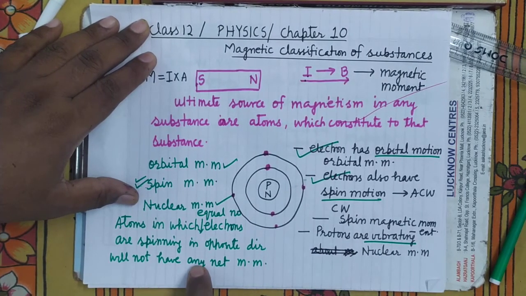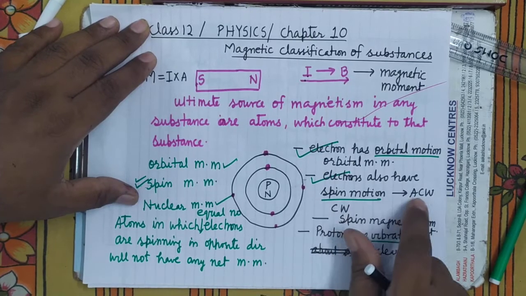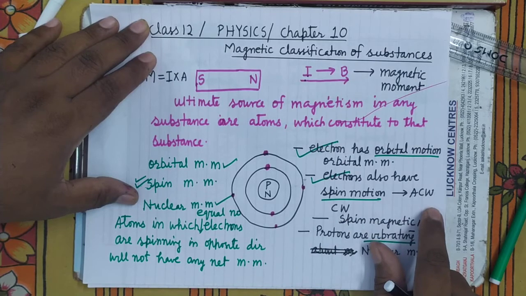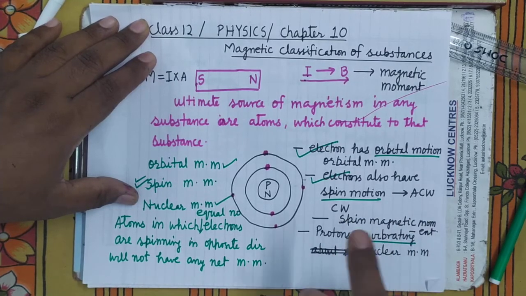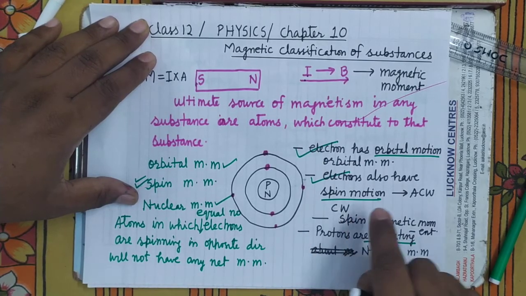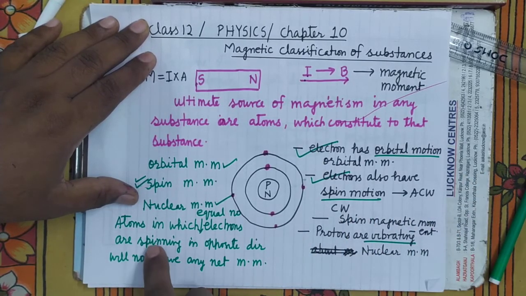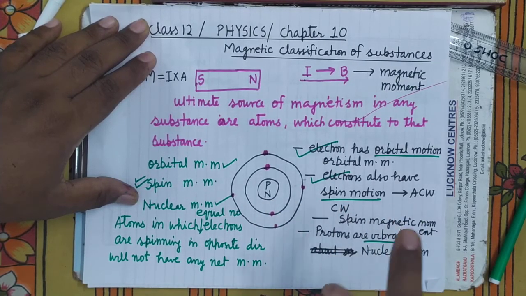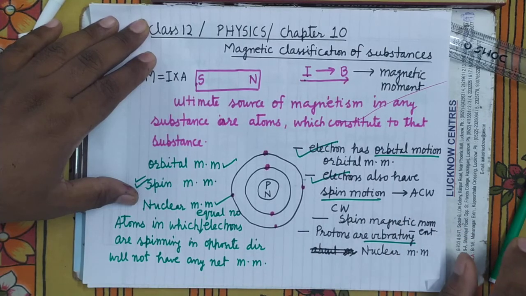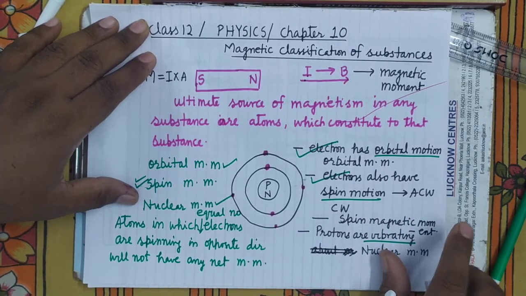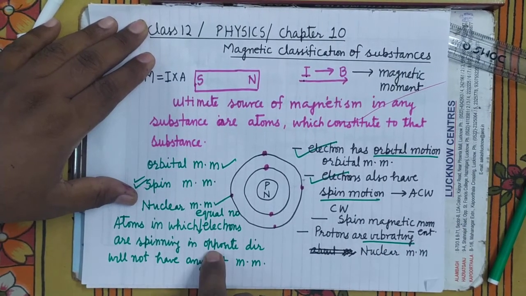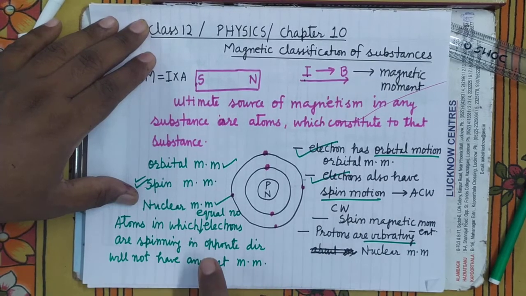Now, if there are atoms in which an equal number of electrons are spinning in both directions, then their spin motion will produce equal magnetic field, equal magnetism in opposite direction, equal magnetic moment in opposite direction, and due to that, such atoms don't have any net magnetic moment. Such atoms will not have any net magnetic moment, and thus that substance will also be unmagnetized. The substance composed of such atoms will be in the unmagnetized form.